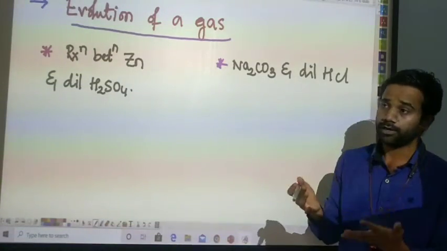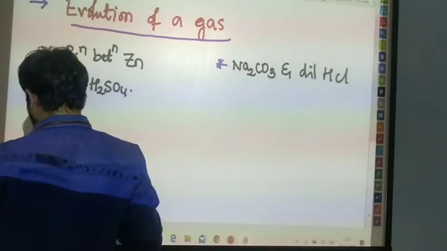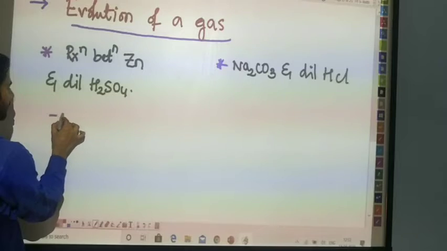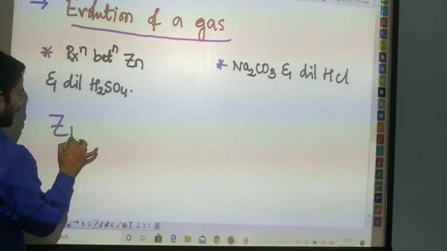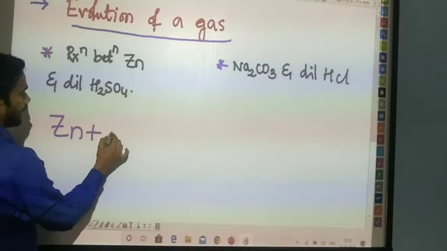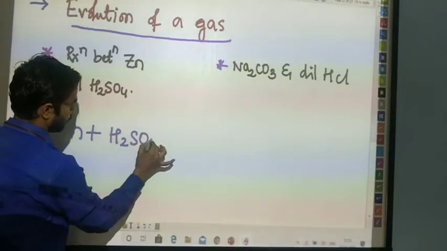Let me see what is going to happen in this reaction. Okay, reaction between zinc and dilute sulfuric acid. Let me react the zinc. Zinc is here, Zn, plus we are adding what? Dilute H2SO4. I am writing here Zn as H2SO4.